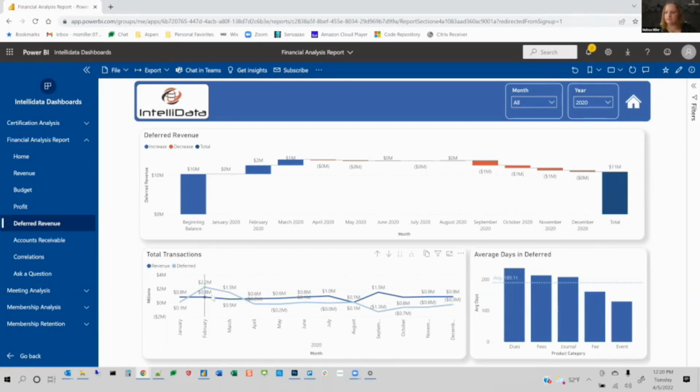You'll also notice the inverse relationship between revenue and deferred revenue. And this visual really brought home to the leadership team that relationship, that as revenue gets recognized, deferrals go down, revenue goes up. Now, I could use the home button here again. I can also navigate on the left, returning to the original question.